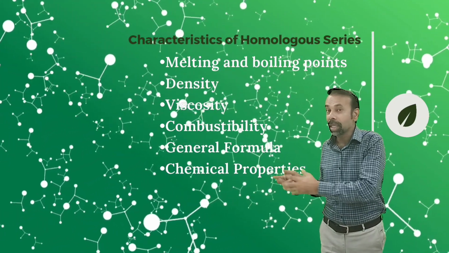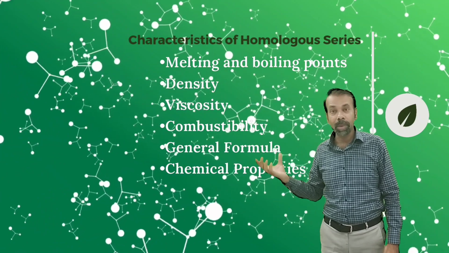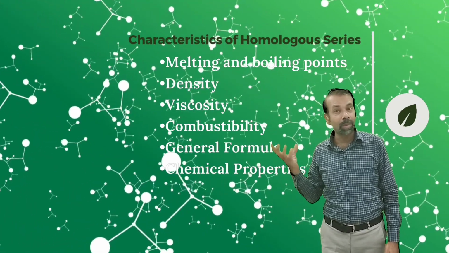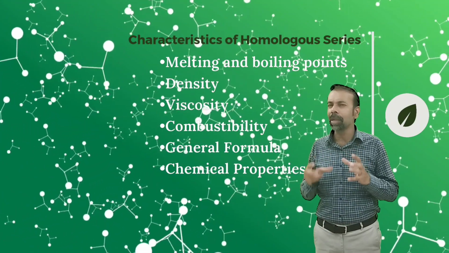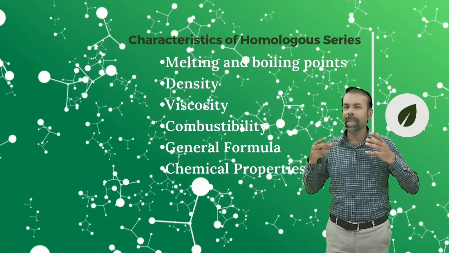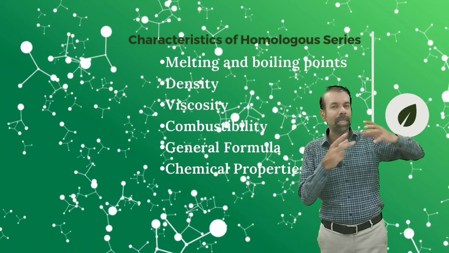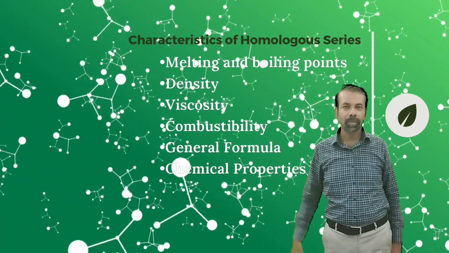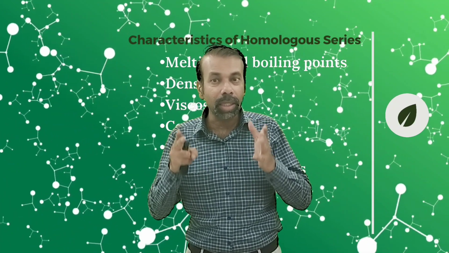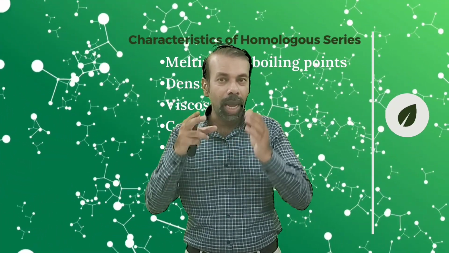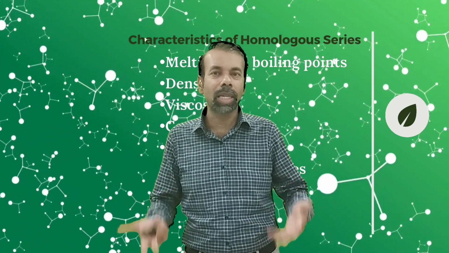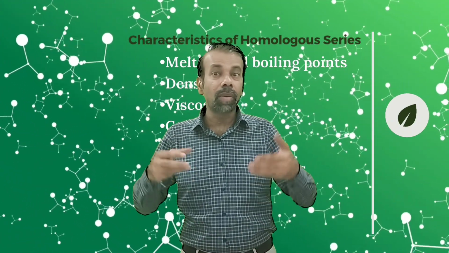All members of homologous series have the same general formula, and all members of homologous series will show the same chemical properties. So you must remember some general characteristics of homologous series. These properties will apply on all the homologous series, which we will discuss in our coming discussions. So as their carbon number is increasing, their melting point, boiling point increases, their density increases downward, their viscosity increases downward, and all members of homologous series follow the same general formula. Okay, hope you got this.